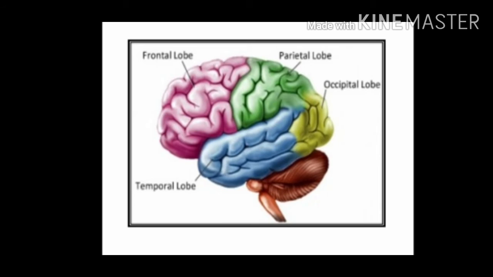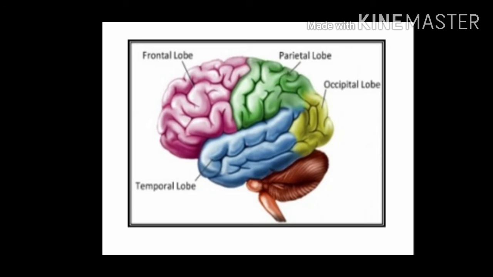So in this picture you can clearly see the 4 lobes. The frontal lobe, which is shown in pink color, which is present at the front and near our forehead. Next to it, it is present the parietal lobe shown in green color. It is present at the upper layer of our brain. Next we are having temporal lobe, which is present just near our ears.